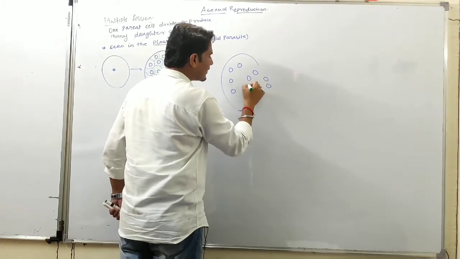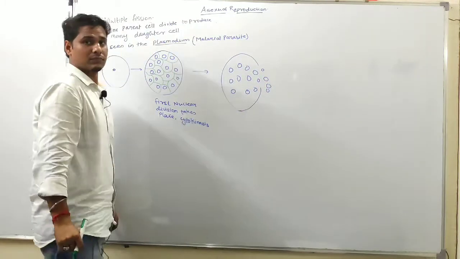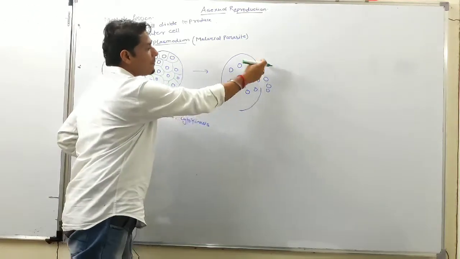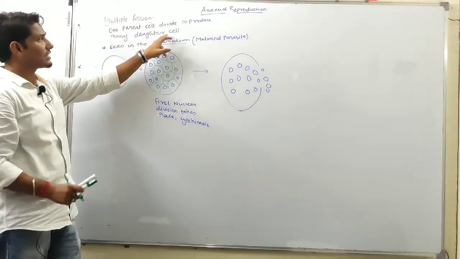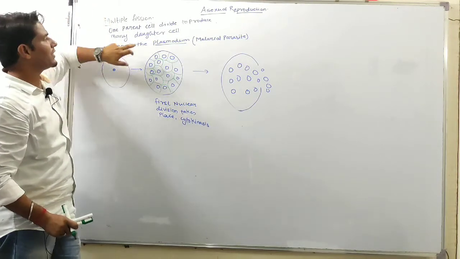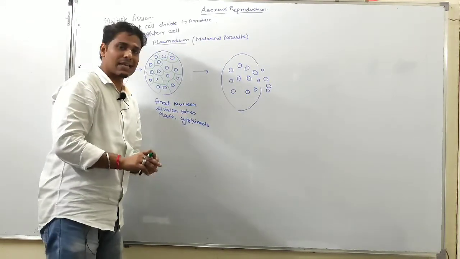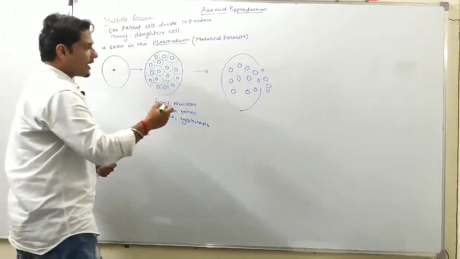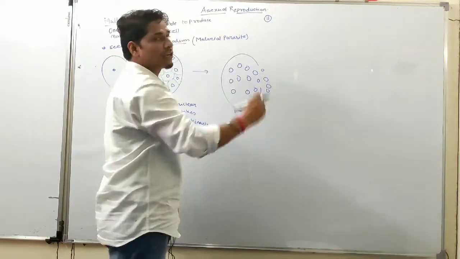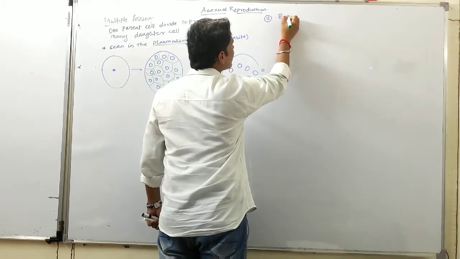Okay, so one parent cell forms many daughter cells, that is called multiple fission. So multiple fission is seen in the plasmodium, that is the malarial parasite. Okay, and another method of asexual reproduction is by budding. So what is budding?